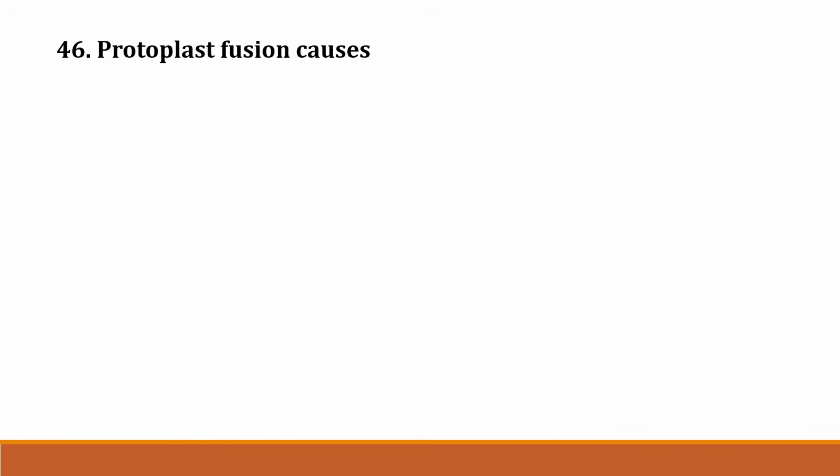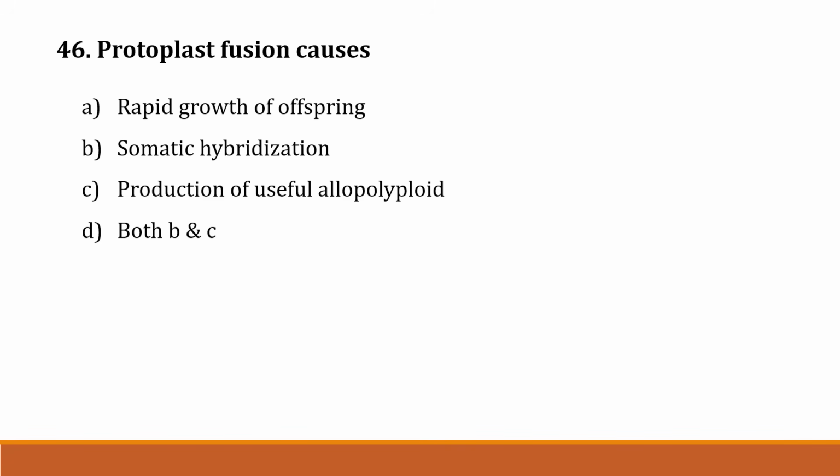The next question number 46. Protoplast fusion causes option A, rapid growth of offspring. Option B, somatic hybridization. Option C, production of useful allopolyploid. Option D, both B and C. Correct answer is option D, both B and C.